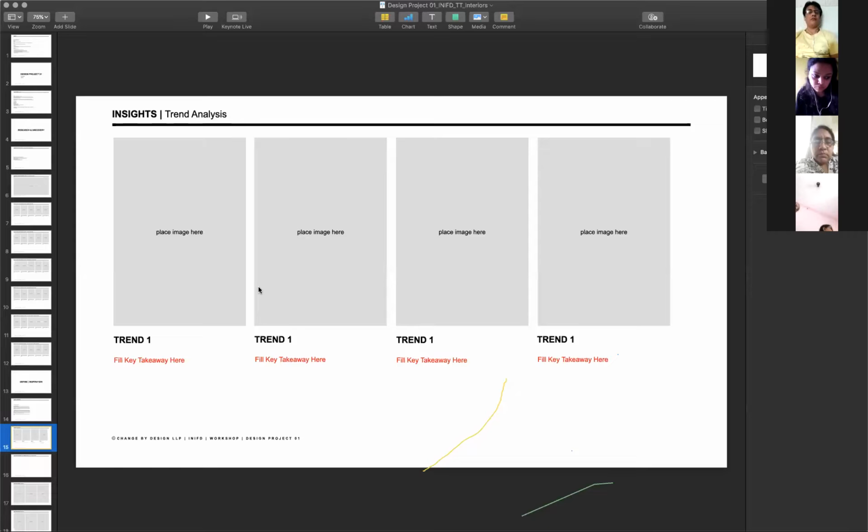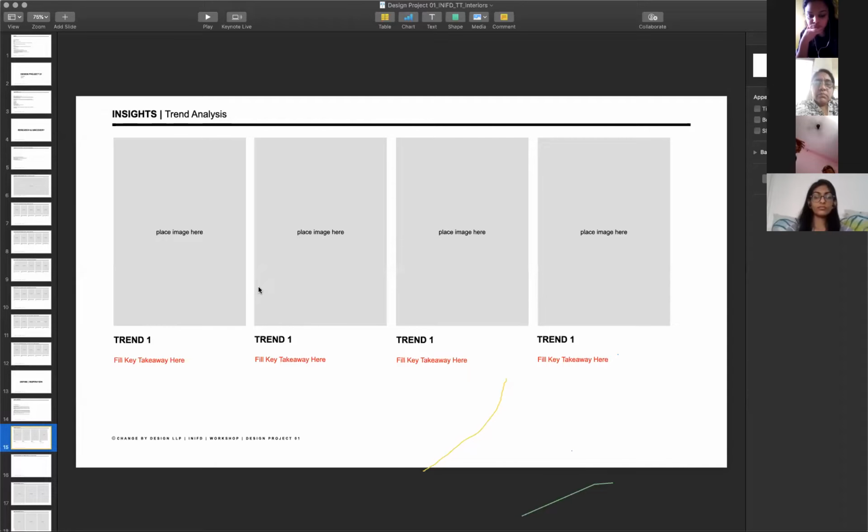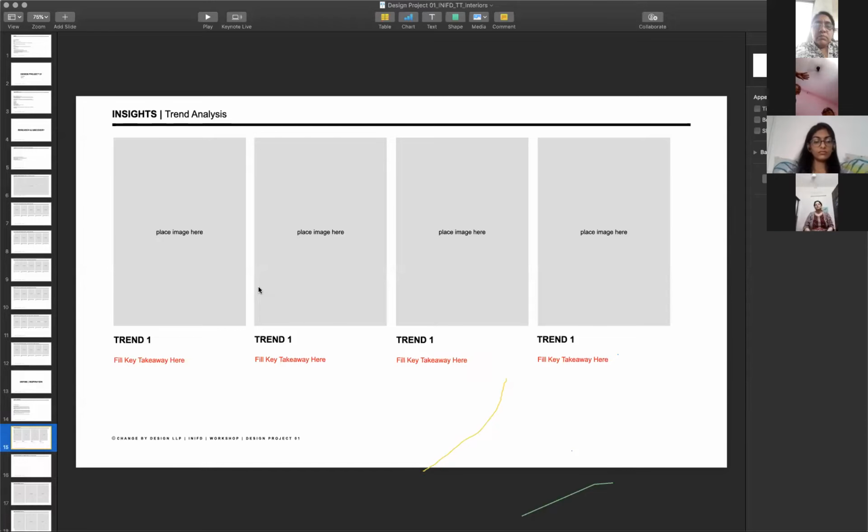We are not thinking about what the design will be, or what my inspiration will be right now. Don't worry about that just now. That's not what we're talking about right now. We are only trying to understand, are we aware of what people have done? Are we aware of what people are doing? So that when we do the design, it should not be like, "Oh, someone else did this 10 years ago, okay?" or "This looks very old," or "This is not connecting with me because it's not trendy enough."